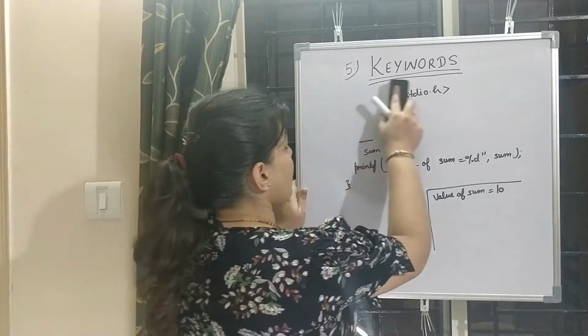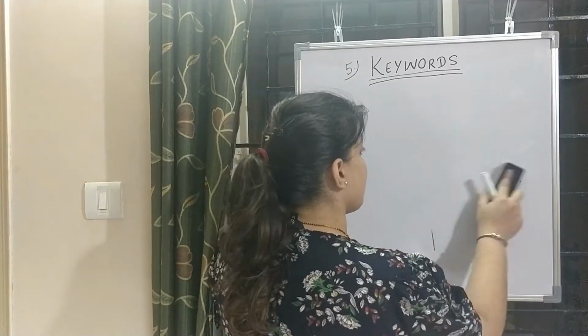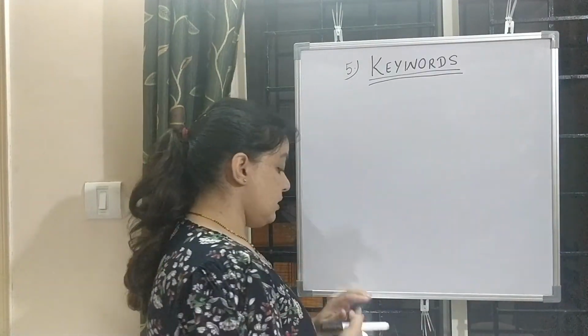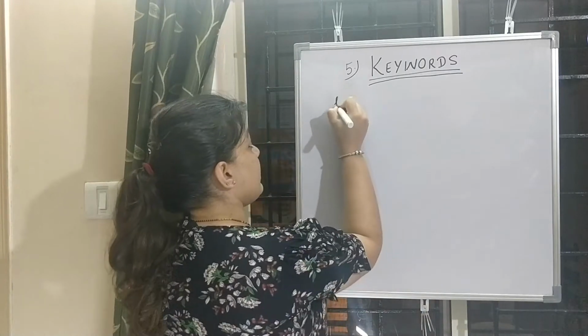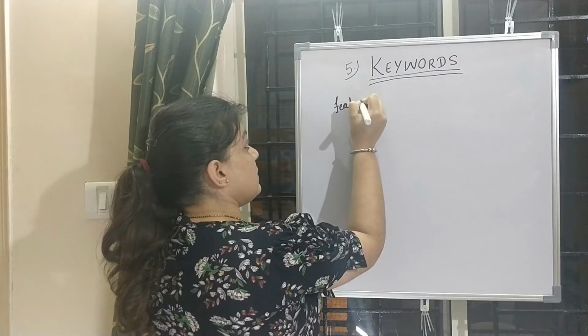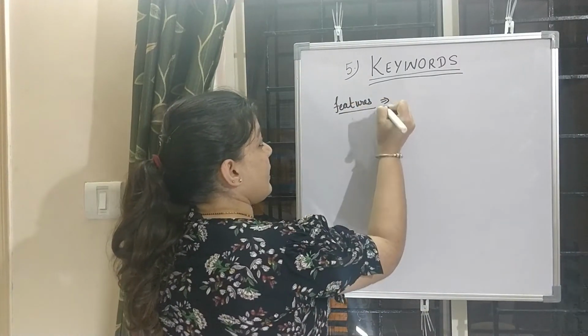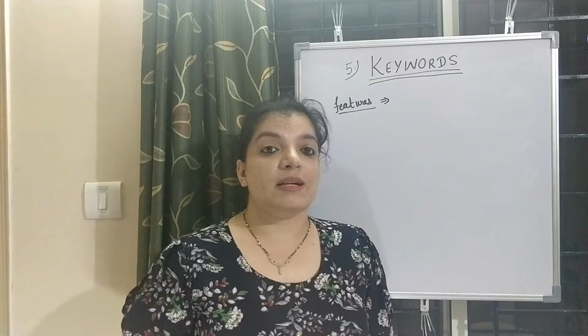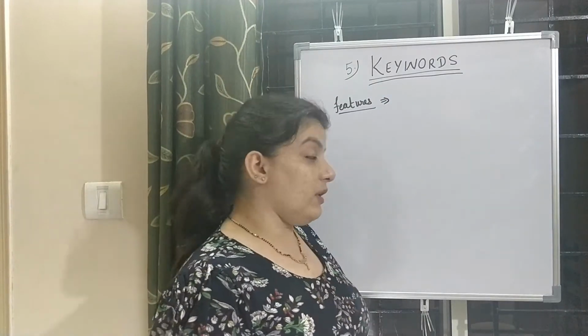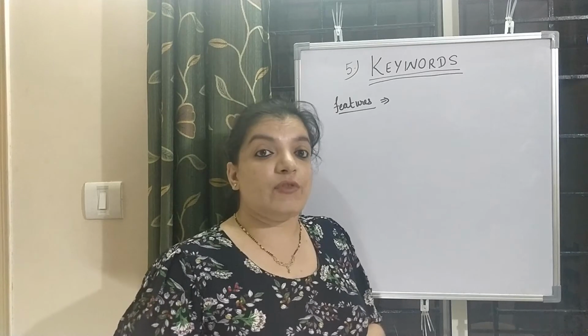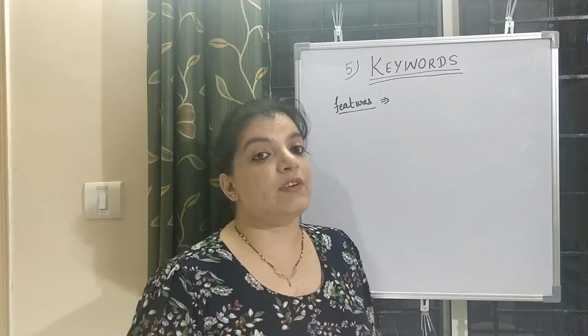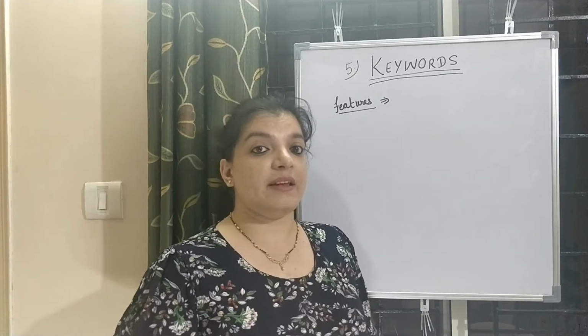Now the next is, what are the features of keywords? From the definition, what is the basic feature of a keyword? The basic feature is that every keyword has its predefined meaning.